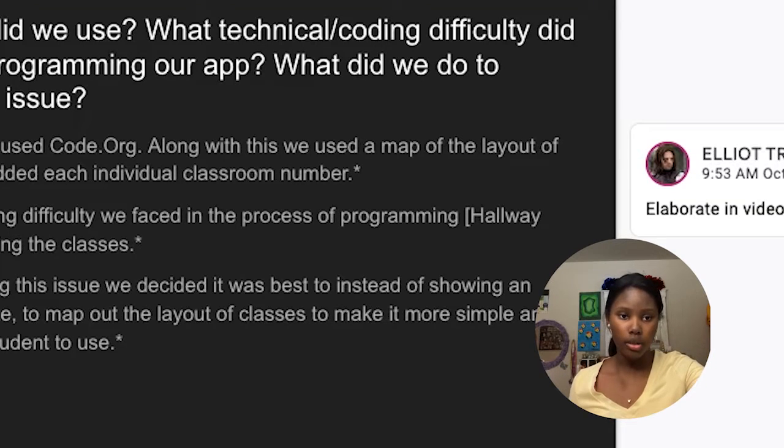For our app, we use code.org. Along with this, we used a map of the layout of the school and added each individual classroom number. A technical coding difficulty we faced in the process of programming Hallway Helper was coding the classes. When addressing this issue, we decided it was best to, instead of showing an exact time of route, map out the layout of the classes to make it more simple and efficient for the students to use.